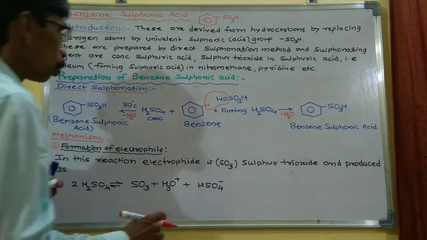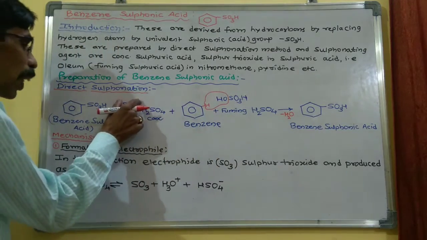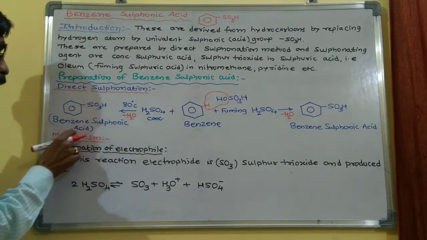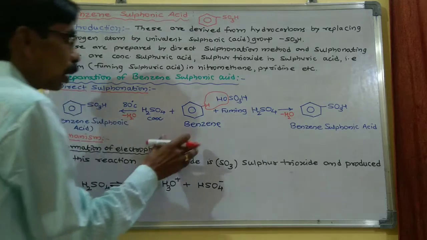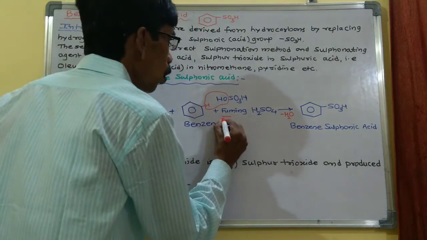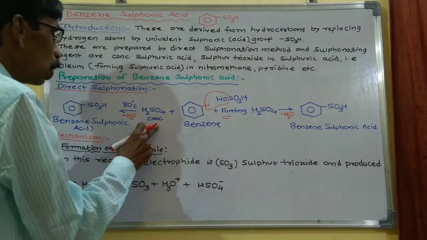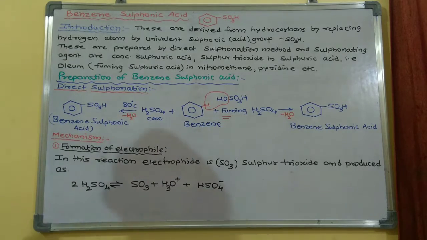Similarly, when this benzene reacts with concentrated sulfuric acid at 80 degrees Celsius, it removes a water molecule and forms benzene sulfonic acid. So this is the direct sulfonation method, and it can be prepared from fuming sulfuric acid, that is from the oleum, or concentrated sulfuric acid at 80 degrees Celsius. So this is the preparation of benzene sulfonic acid.